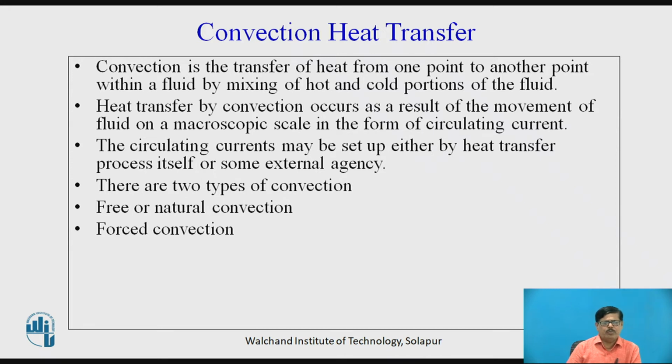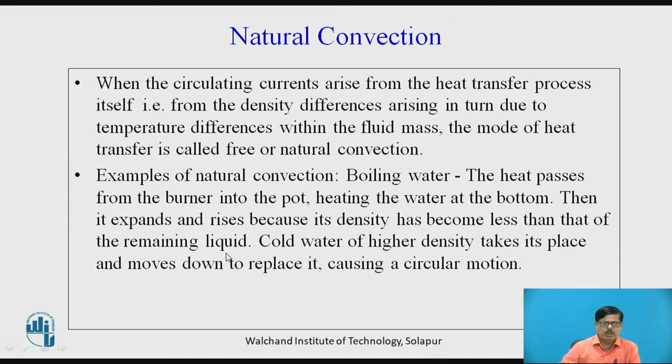For example, when the water boils, we see that the bubbles of water move up because they are lighter and heavier water will come down. So these circulating currents may be set up either by heat transfer process itself or due to some external agency. Depending upon this, the convection phenomena is classified into two categories: free or natural convection and forced convection. Now what is natural convection?